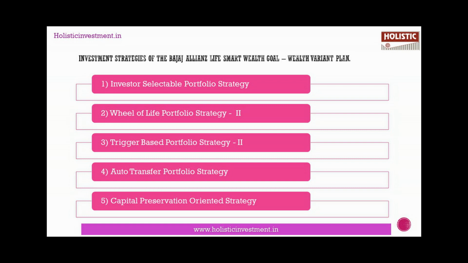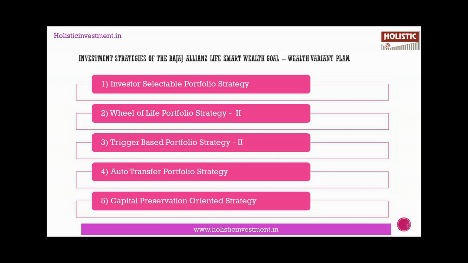There are 5 investment strategies. The first one is Investor Selectable Portfolio Strategy. Second one is Wheel of Life Portfolio Strategy. Third one is Trigger Based Portfolio Strategy. The fourth one is Auto Transfer Portfolio Strategy. Fifth one is Capital Preservation Oriented Strategy.